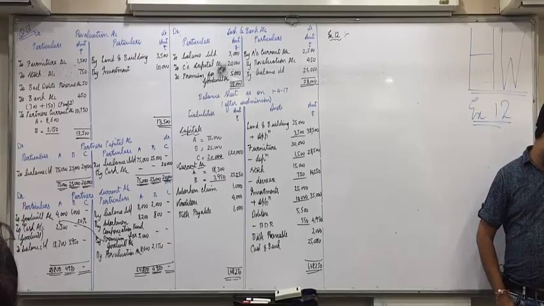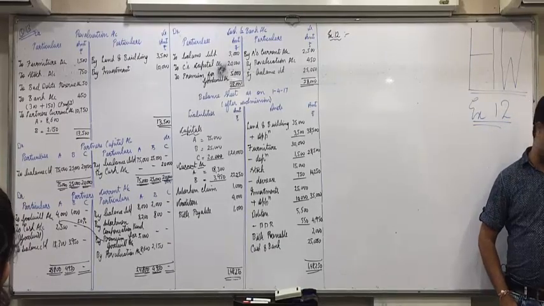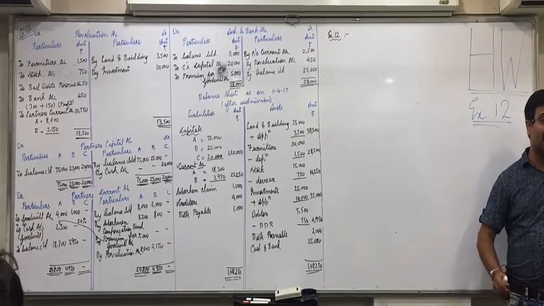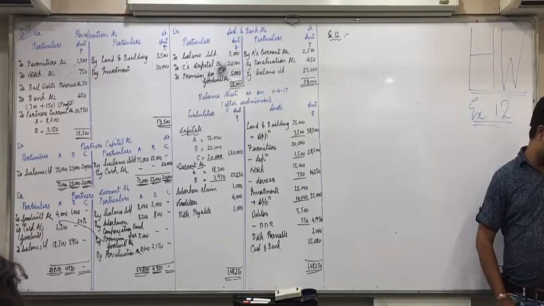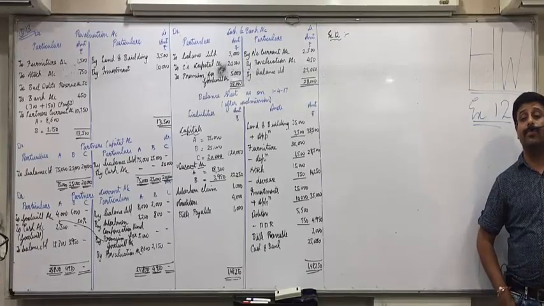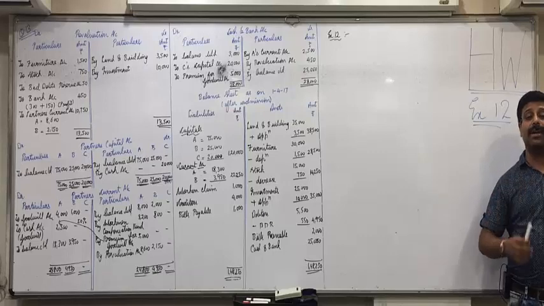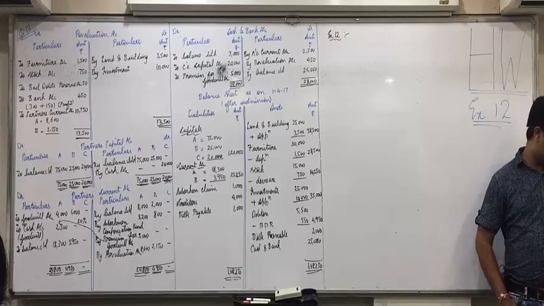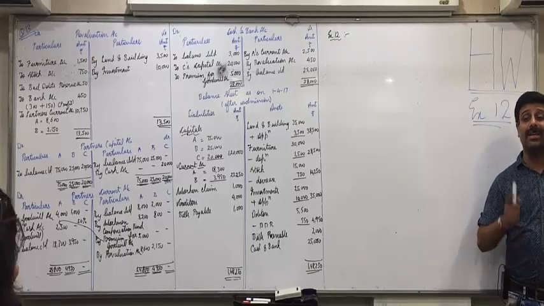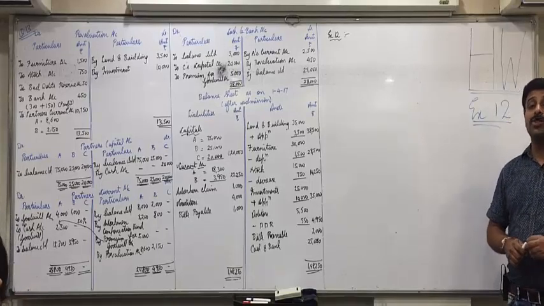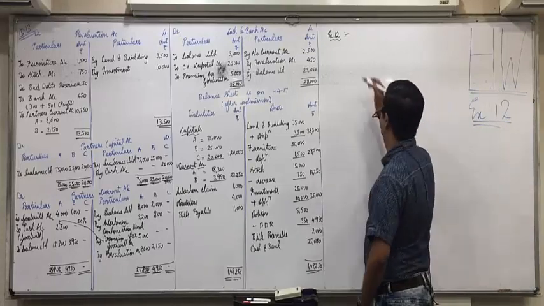On the above date they admitted R as a new partner on the following terms. First one is simple, R will bring 60,000 as capital in cash, so cash to R's capital. Now goodwill is valued at 30,000, and third adjustment in line, R cannot bring his share of goodwill in cash. So what will we do? We take from his capital. For that the journal entry is new partner R's capital account debit to old partners P and Q's capital account in sacrifice ratio. Can you see last adjustment new ratio is given? So first sacrifice ratio we will have to find.